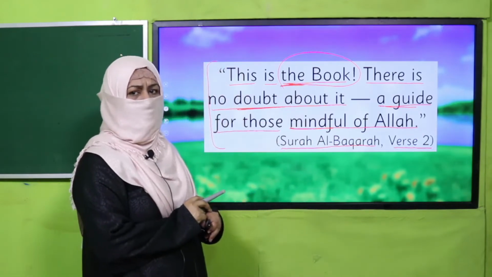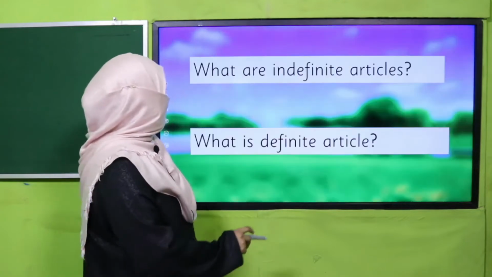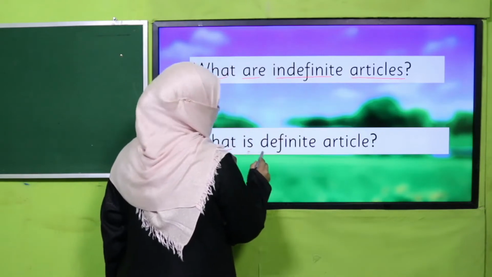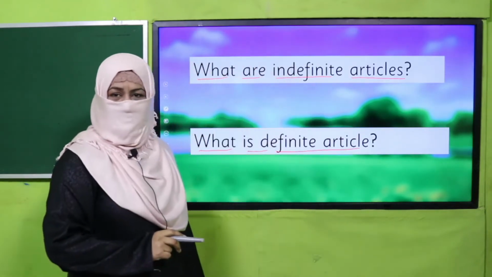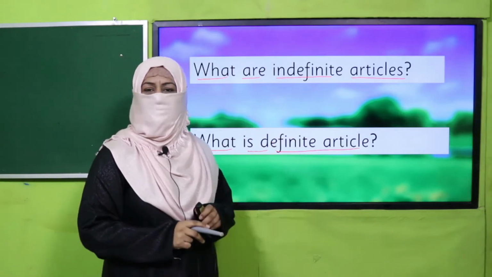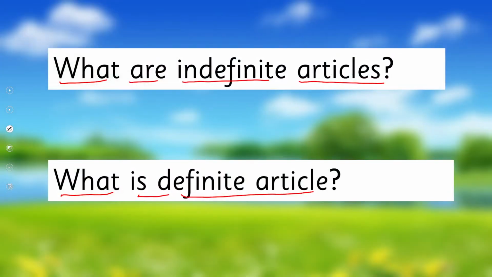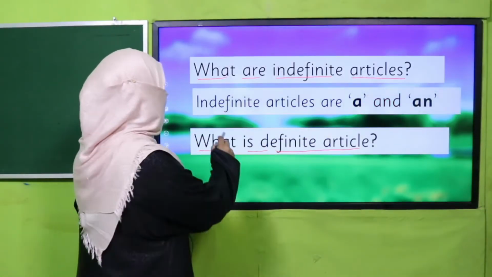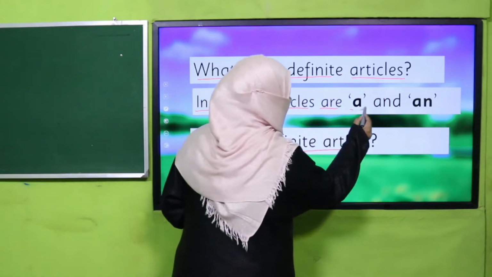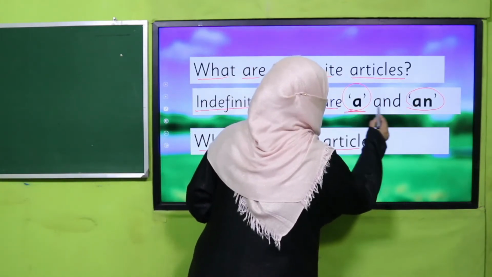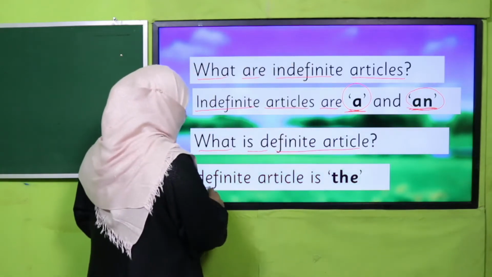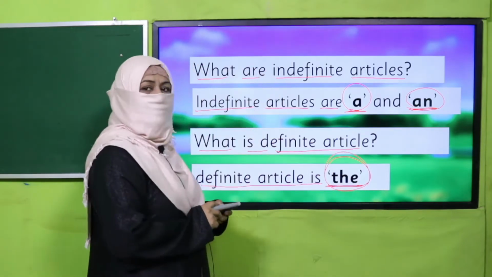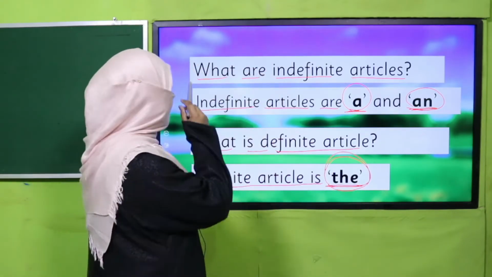Now, my dear students, I want you to look at this word, the. Why have we used it over here? So let's learn it today. First, you tell me what are indefinite articles and what is the definite article. Do you know the answers to these questions? Pause the video, answer these questions and then come back. Yes, my dear students, I hope you could answer correctly that indefinite articles are a and an. These two are indefinite articles, and the definite article is the. The is the definite article.